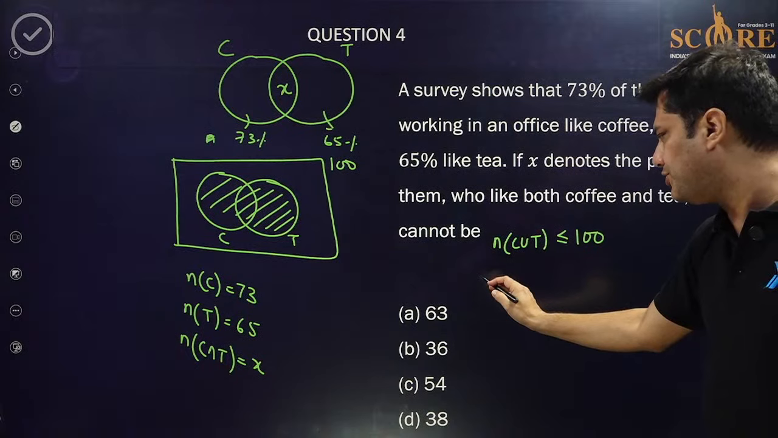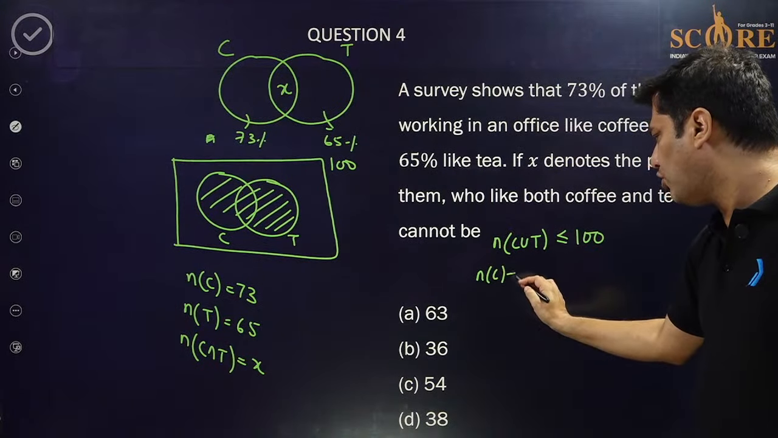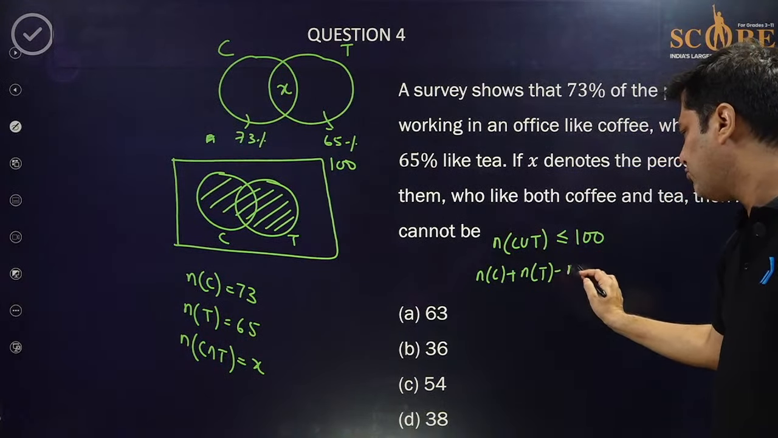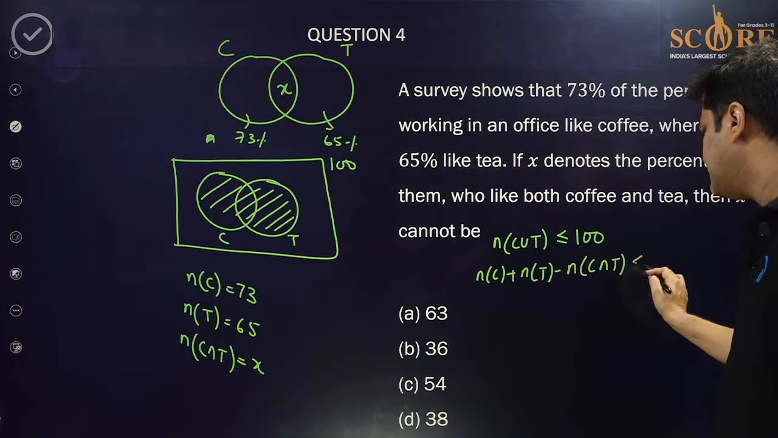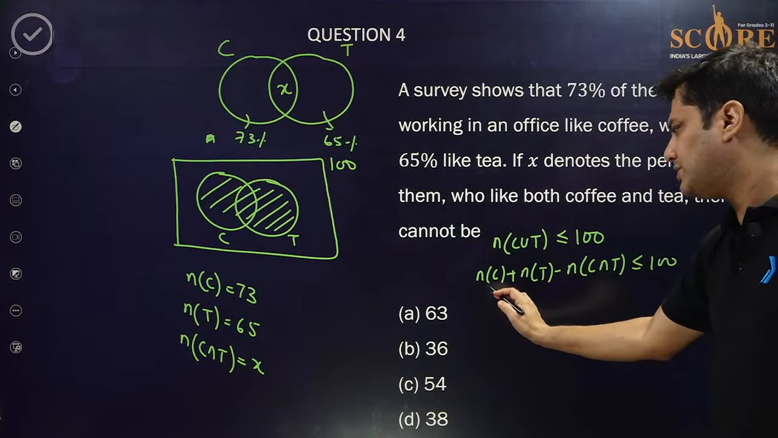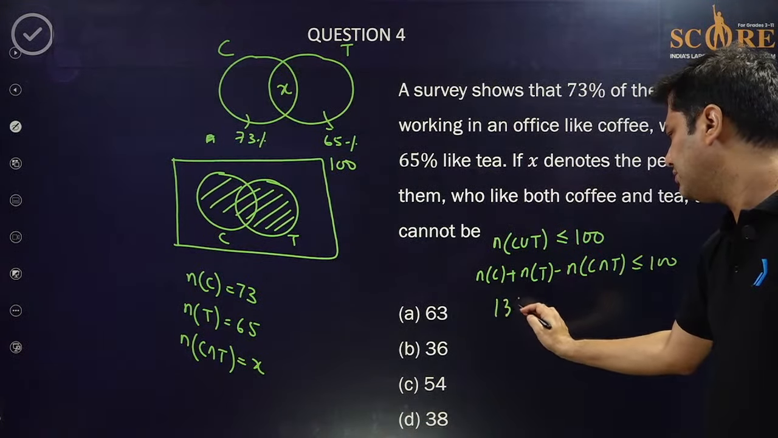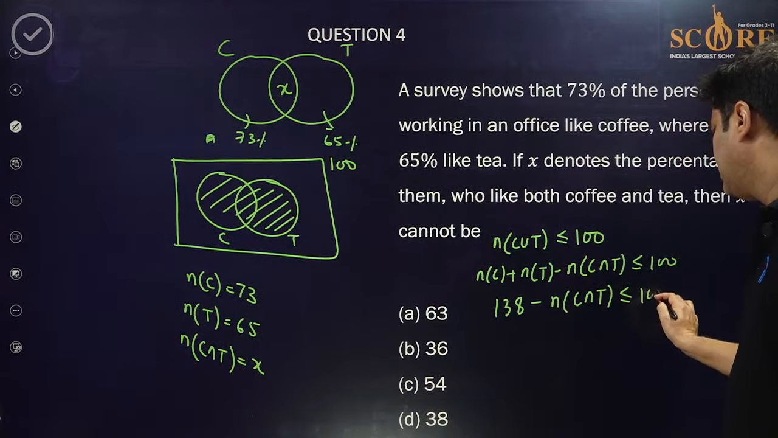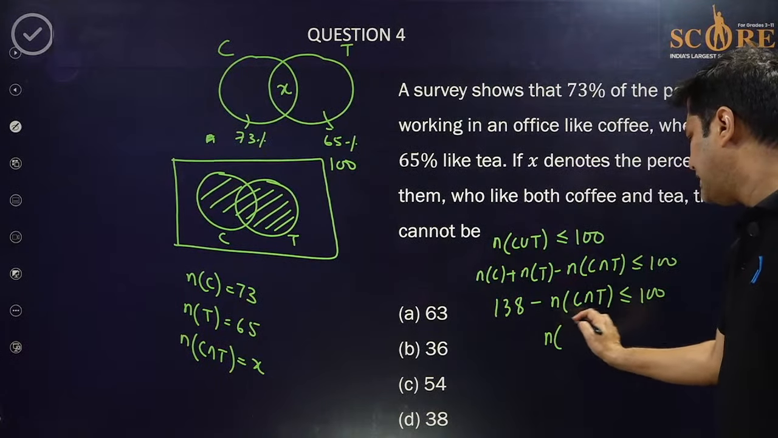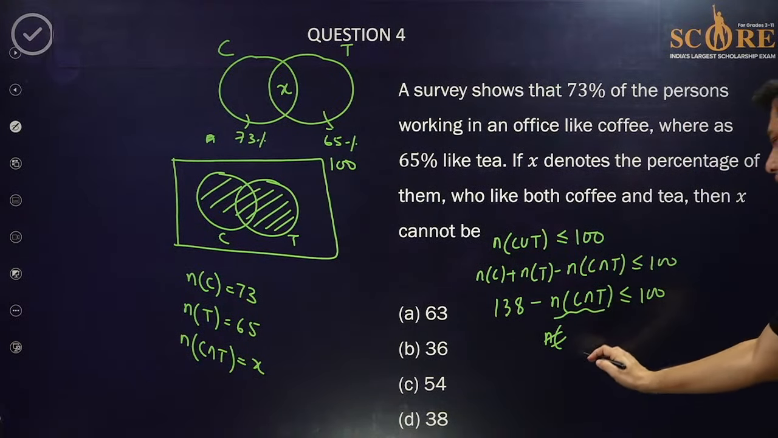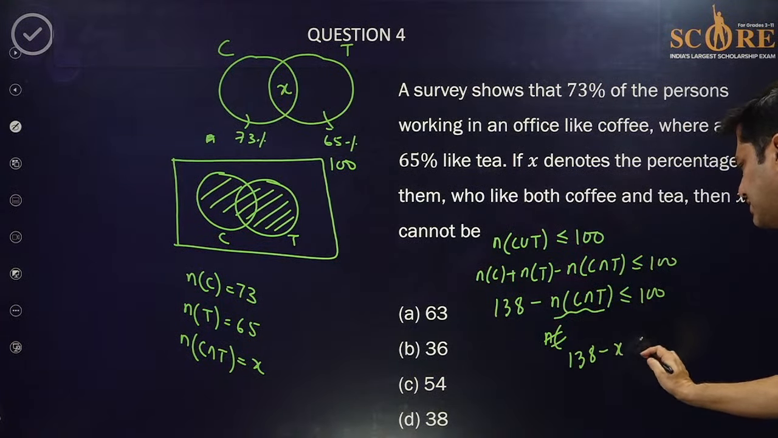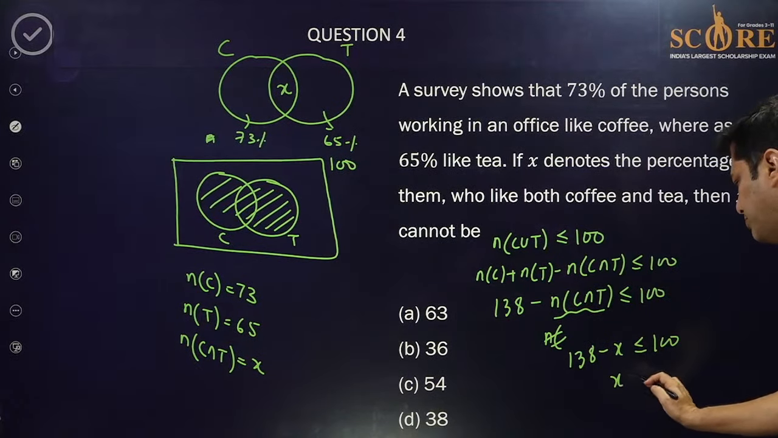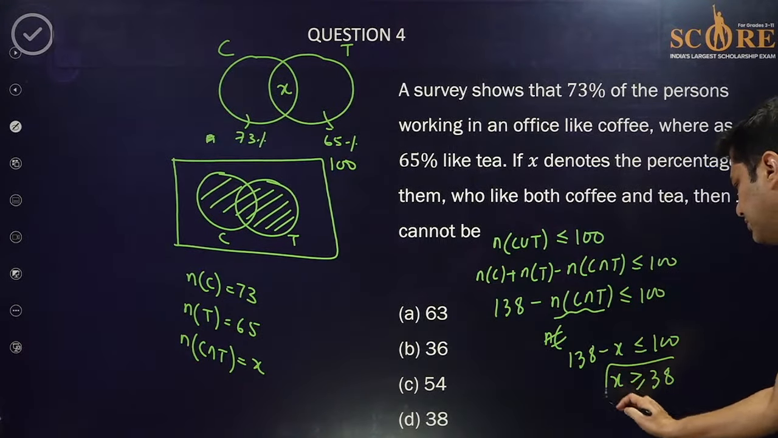You know the formula for set theory. Number of people of coffee plus number of people of tea minus number of people liking both coffee and tea is less than or equal to 100. So this is 73 and 65, that is 138. This is X, na? This is X. So 138 minus X is less than or equal to 100. X has to be greater than or equal to 38.